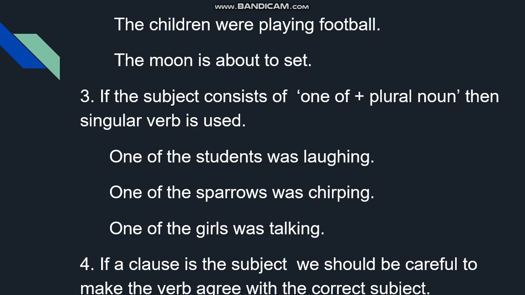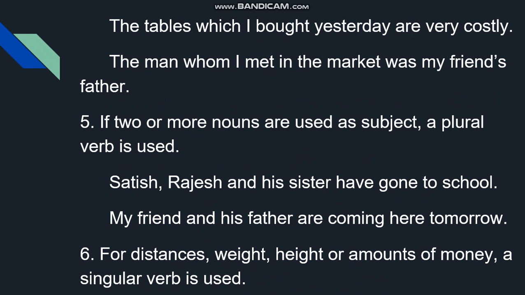Number 4, if a clause is the subject, we should be careful to make the verb agree with the correct subject.